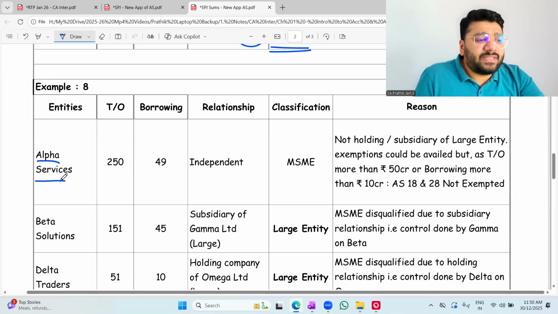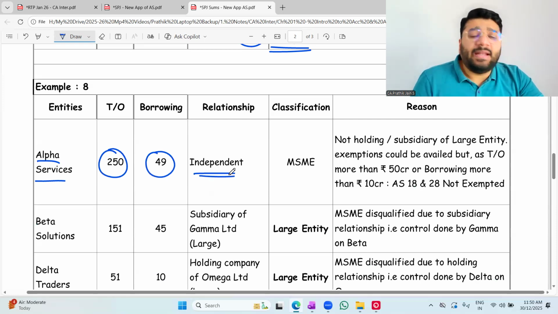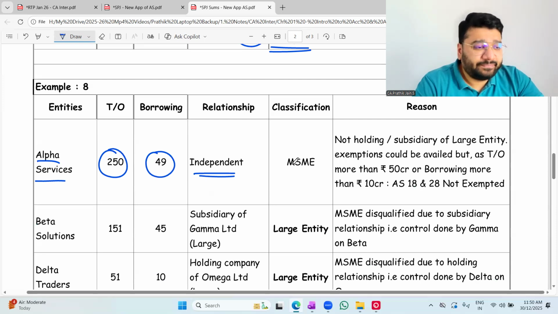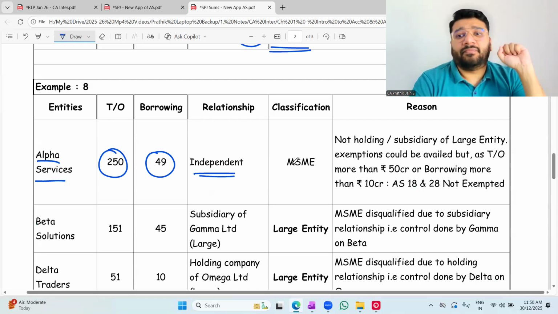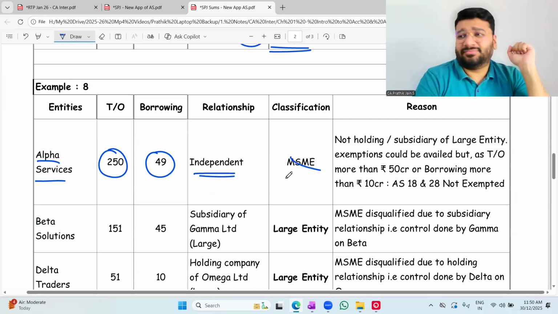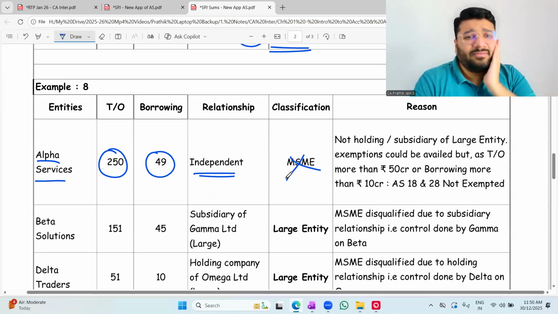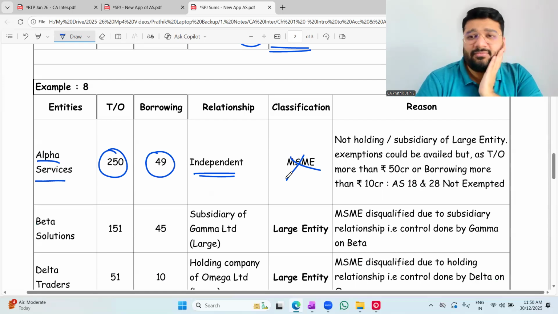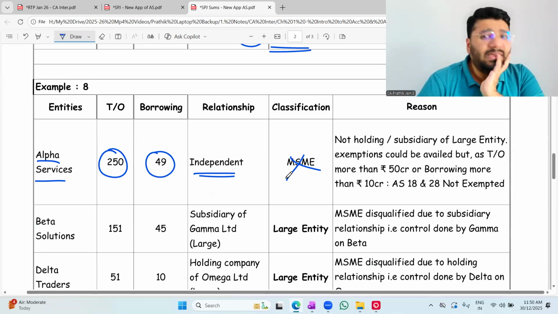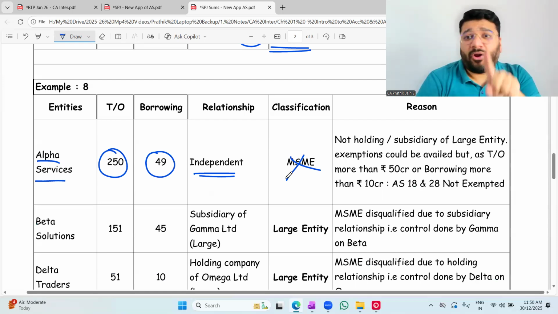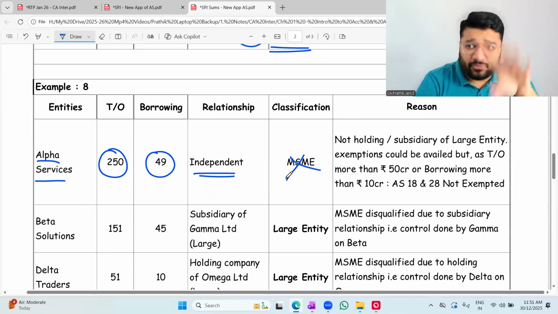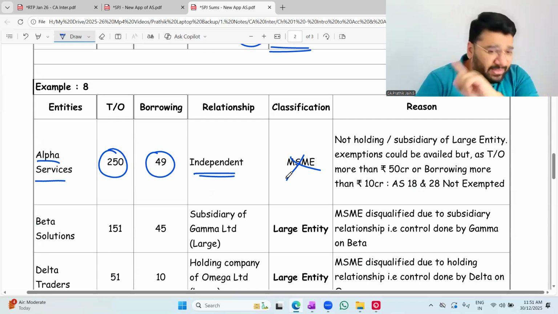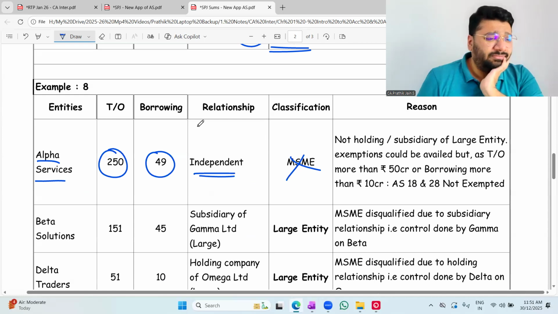Example: Alpha Services, turnover 250 crore, borrowing 49, relationship independent. Means what? Neither holding nor subsidiary. What is the classification? Look, the answer is wrong. The answer says MSME, but all of it is wrong. I said no. I prepared this answer when I was dozing. All answers are wrong. By fluke, it can be right. So far, all the answers I gave were right because of fluke. Everything is wrong. Don't look into the answer, please.